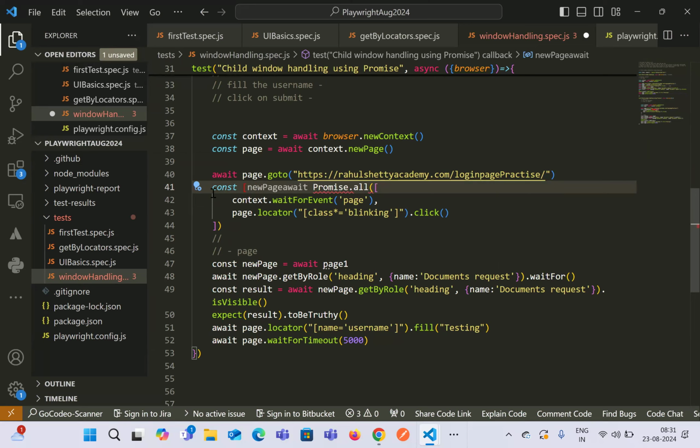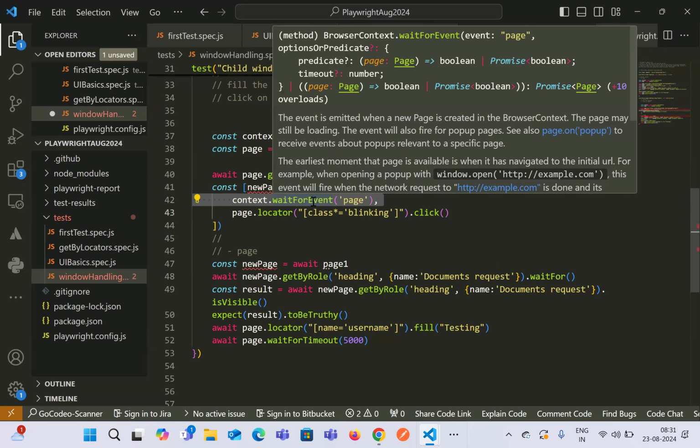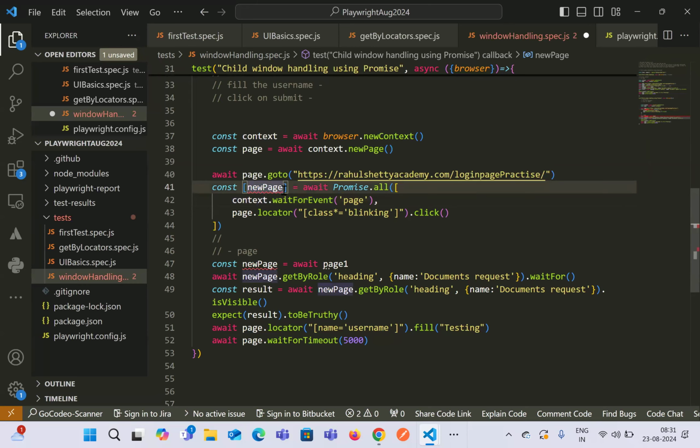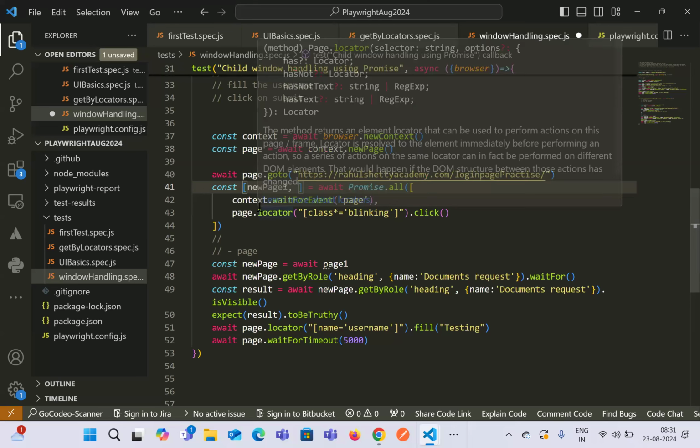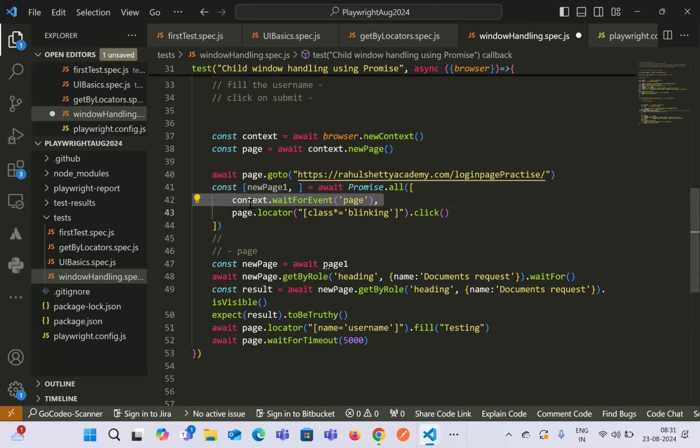The first step will return a value which will be a handle for the new page, so let's use it as new page. Now it says it will return an array of response. This first one will return a new page handle. This other one will just click on an element and will not return anything.